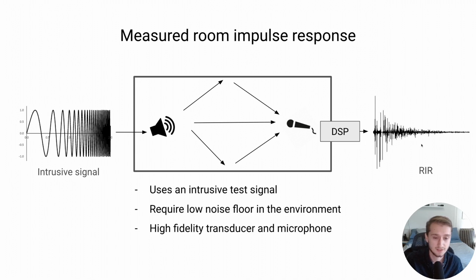The problem is that this method doesn't really scale well, particularly when we're interested in domestic environments, mostly because this requires an intrusive test signal and we require very low environmental noise to get a high signal-to-noise ratio. Additionally, it generally requires a high-fidelity speaker and microphone to make a good estimate, which is difficult for consumers to get access to.